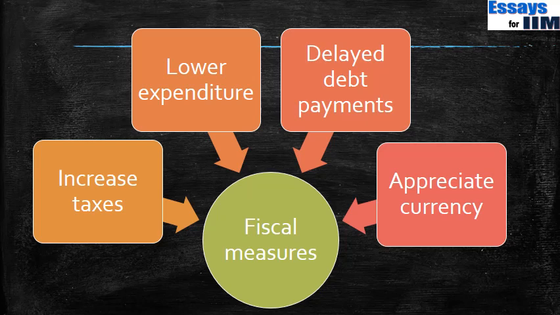Appreciate the currency. If you appreciate the currency, basically earlier, let us say each dollar was costing rupees 50. So that sets the price at some level. Now if the currency gets appreciated, each dollar costs rupees 40, let us say. So for the imports we are actually paying less. Because the imports are priced in dollars, if there is something which costs $2, earlier we were paying rupees 100 for that. Now we end up paying only rupees 80. Which means that in rupee terms the price of that thing is reducing. So again that is a way of reducing inflation in the economy.